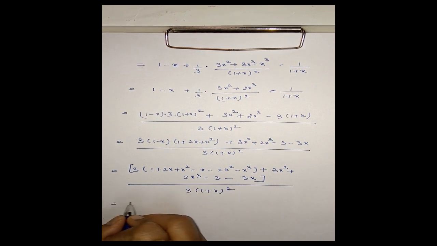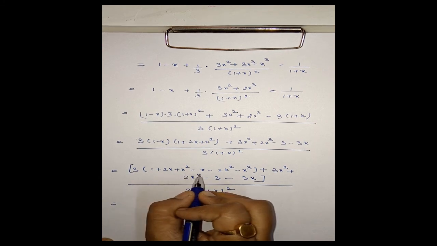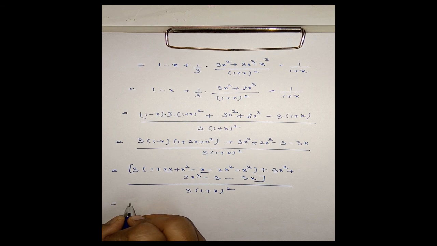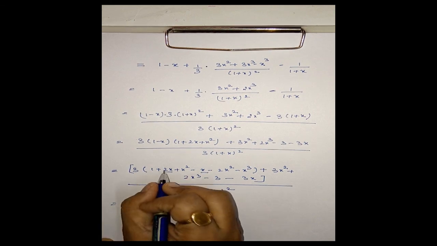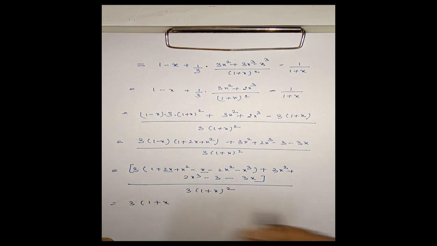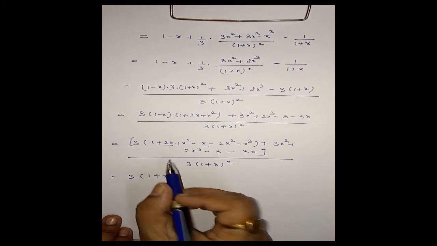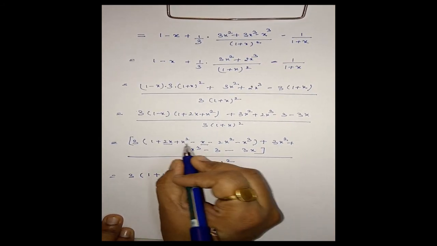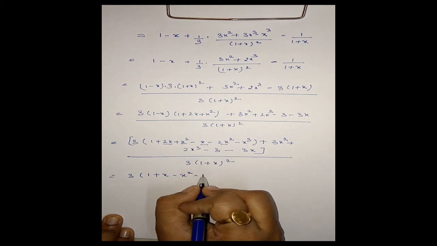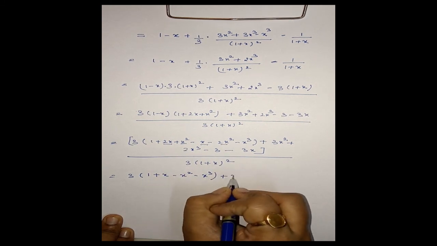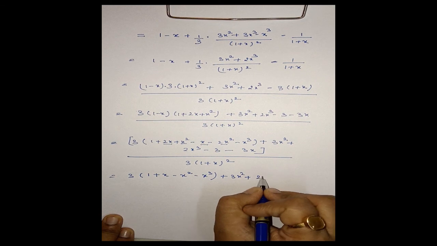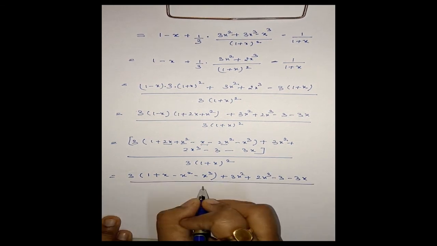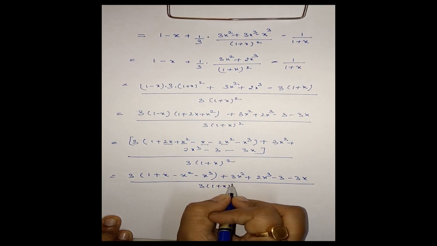Now this is equal to 1 plus x, this is 1 plus x minus x square minus x cube plus 3x square plus 2x cube minus 3 minus 3x, divided by 3 into 1 plus x whole square.